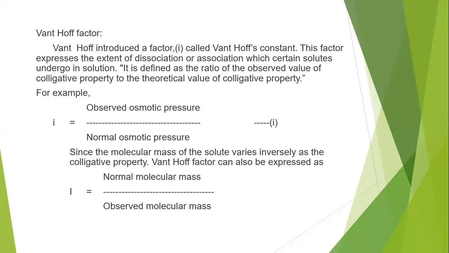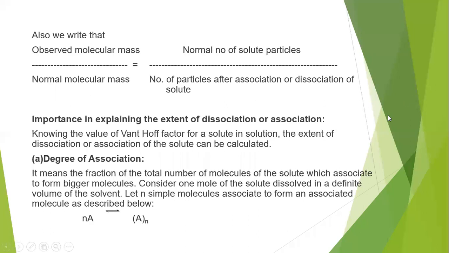So the i value is nothing but the Van 't Hoff factor. It is a ratio between the observed and theoretical colligative property, and because the colligative property is inversely proportional to the molecular mass, we can express the Van 't Hoff factor in terms of molecular mass also. So i equals normal molecular mass by observed molecular mass.